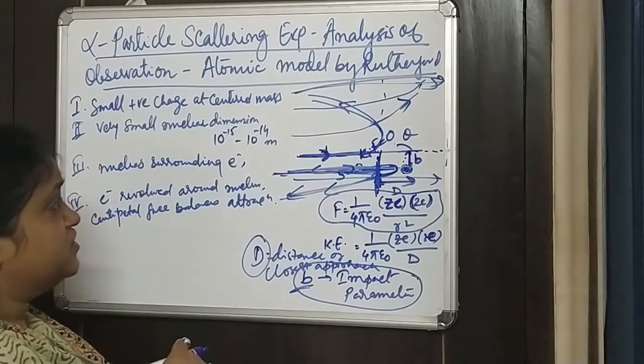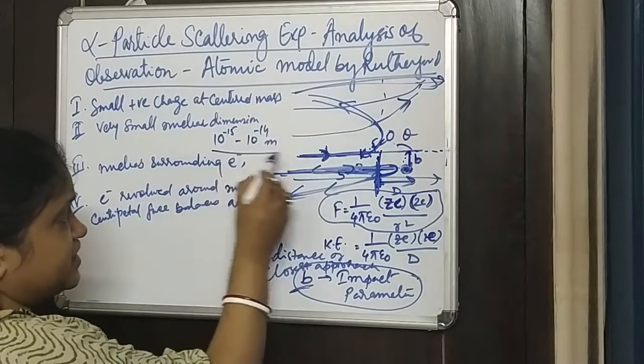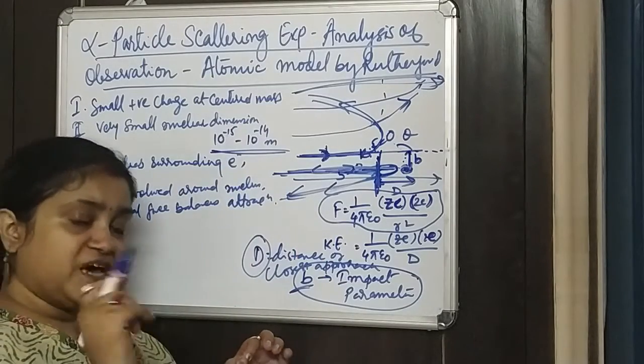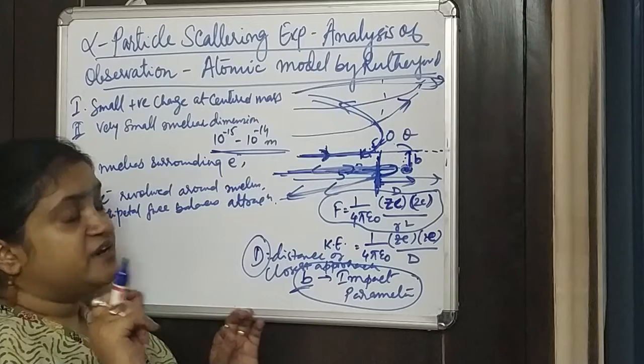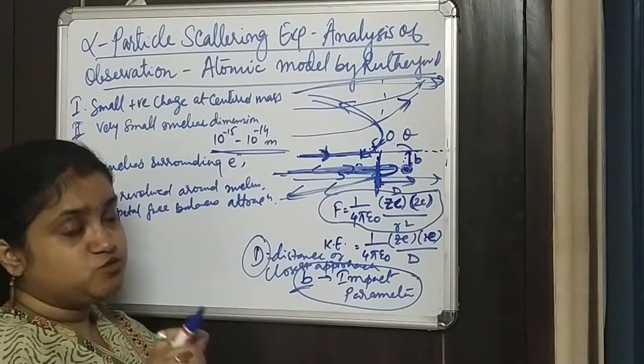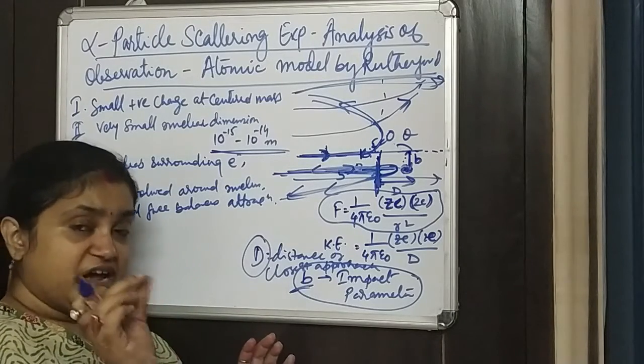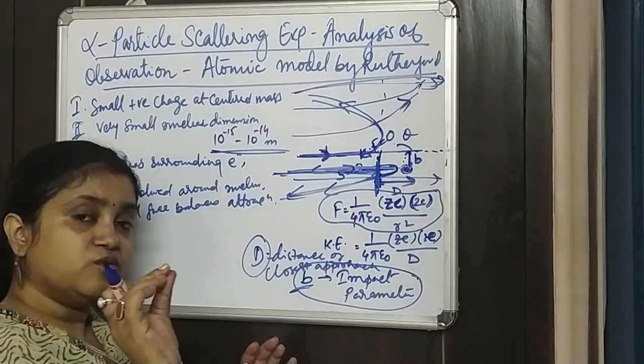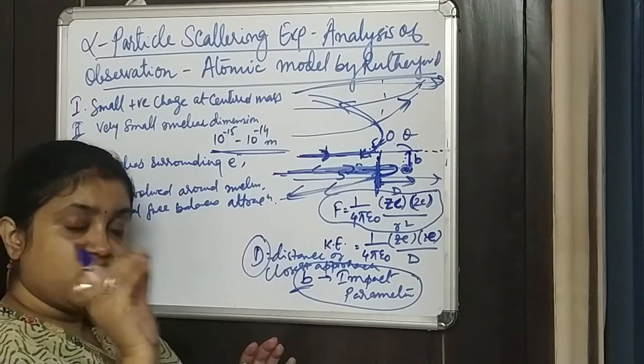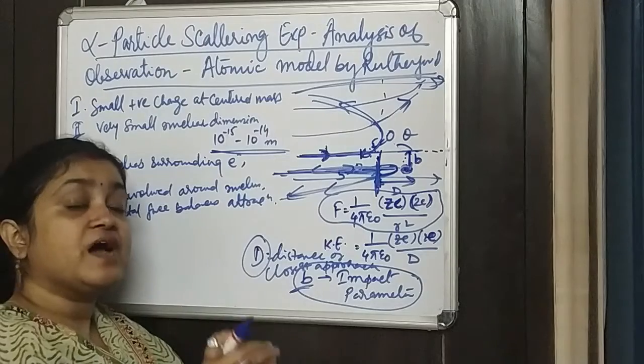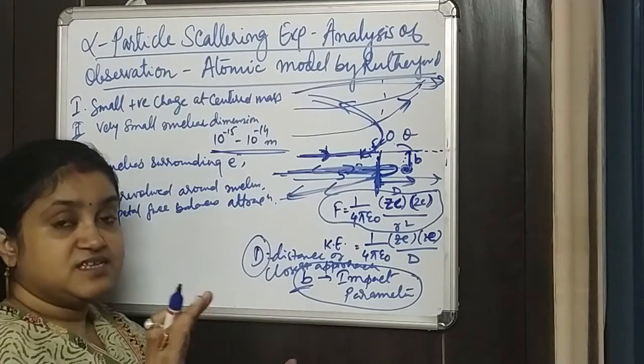So this was concluded, and he said that the dimension of the nucleus must be around 10 to the power minus 15 meter to 10 to the power minus 14 meter. Only that amount of space is occupied by the nucleus, and the rest of the atomic dimension is empty.